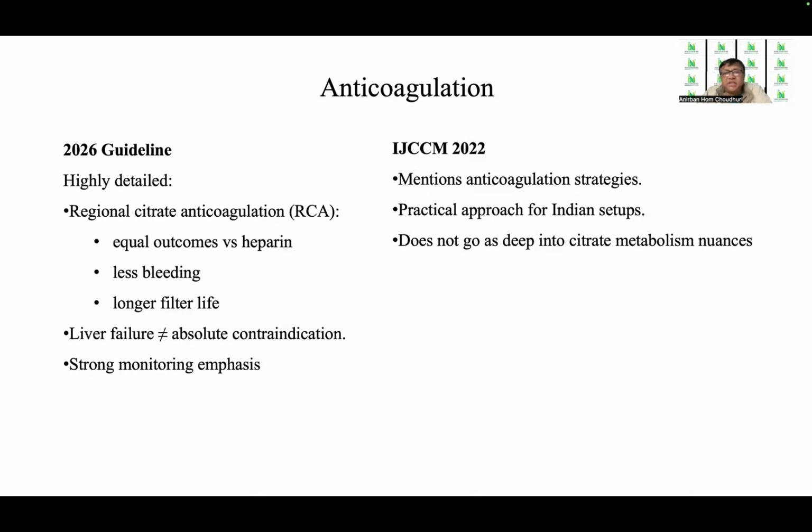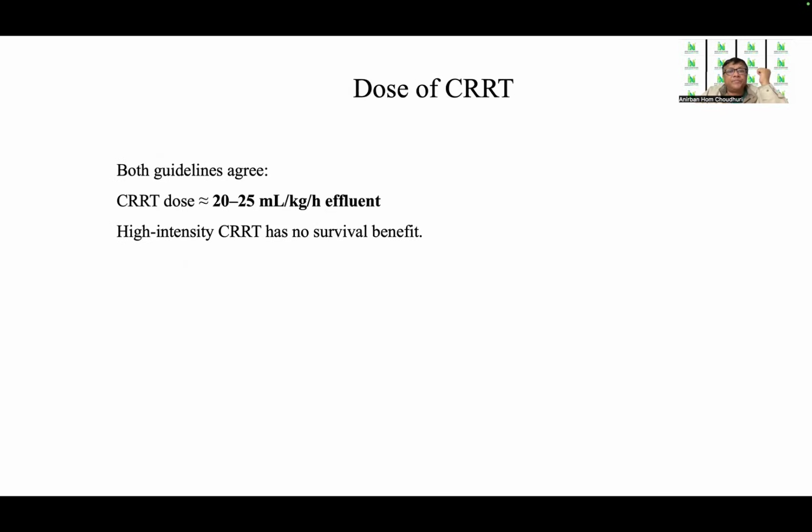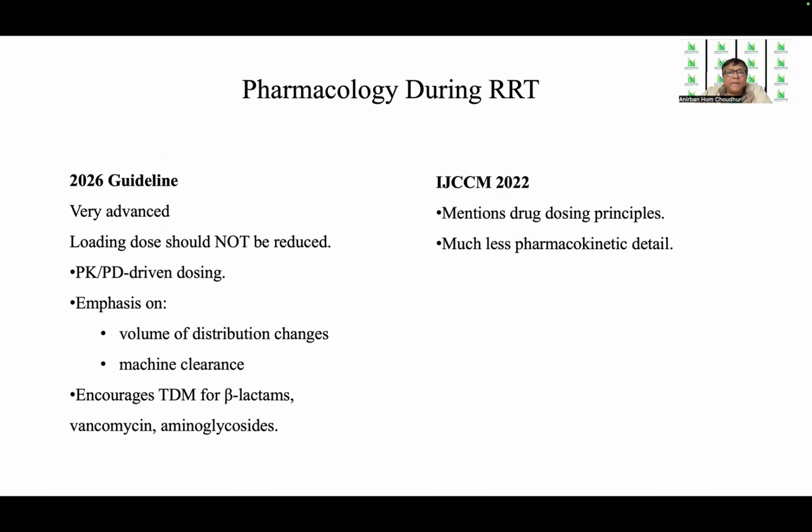In contrast, ISCCM 22 mentions the anticoagulation strategies with practical approach for Indian ICU setups, but it didn't go deep into the citrate metabolism nuances that the 2026 guidelines does. Regarding the dose of CRRT, both guidelines agree that the CRRT dose of 20 to 25 ml per kg per hour effluent is sufficient, and high-intensity CRRT has no survival benefit.